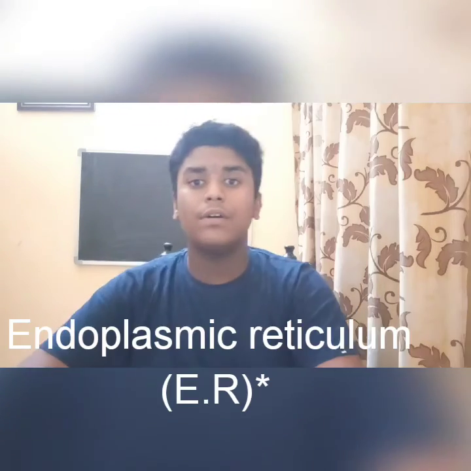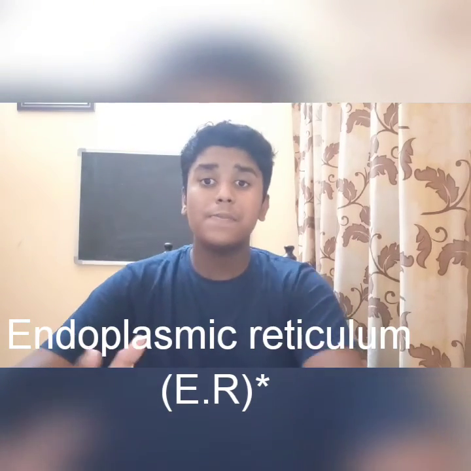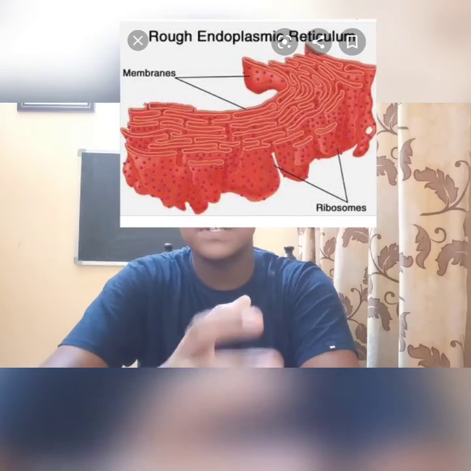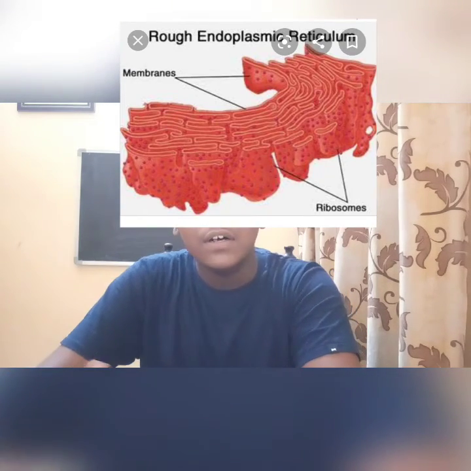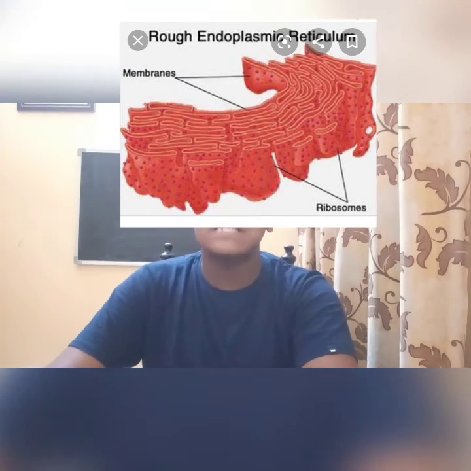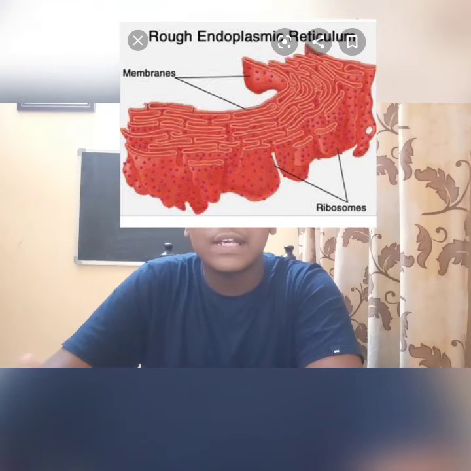Cytoplasm isn't an organelle, but we have to include it because it stays with the organelles in the cell. So it is necessary that we include cytoplasm while explaining the organelles. In biology, the endoplasmic reticulum is a continuous membrane system that forms a series of flat sacs within the cytoplasm of eukaryotic cells.